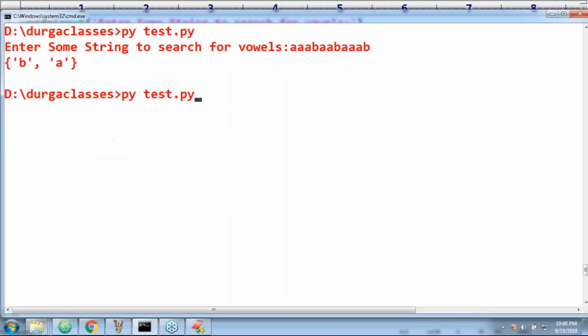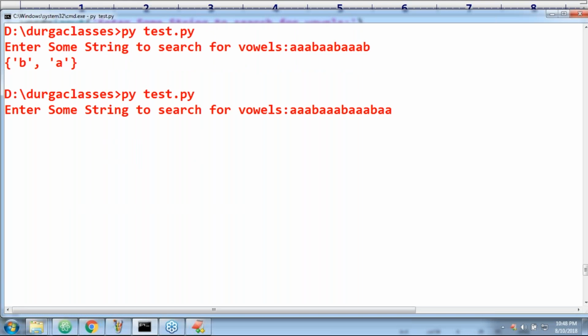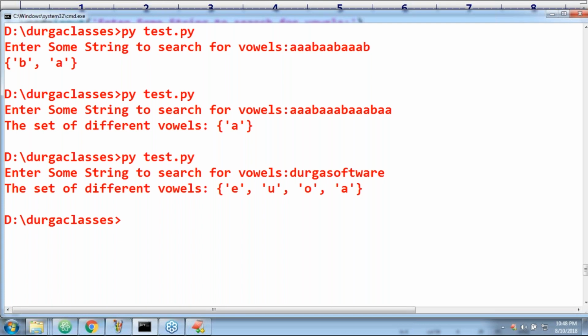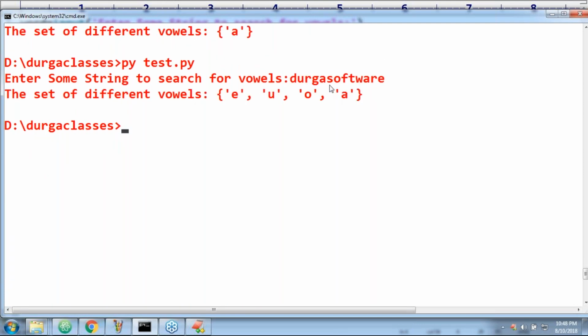Now observe. Enter a, b, a, like this, right? Sir, how many vowels? Which vowels are there? Different vowels present in the given string. I respond, how many vowels are there? Only one. The answer is a. That's all. Perfect. Suppose if I take, sir, Durga software, like this I'm taking. Now observe that e, u, o, a. By default we are going to get.